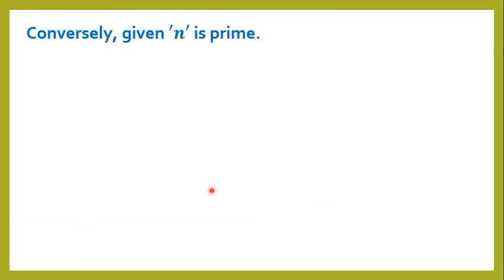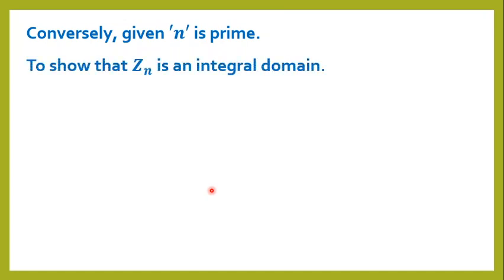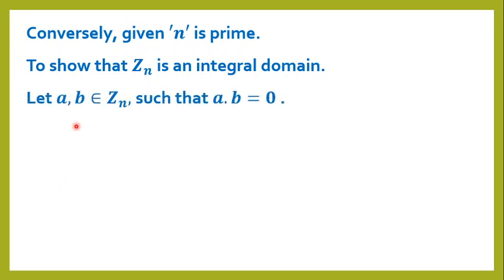Conversely, given n is a prime number, to show that Zn is an integral domain, let a, b be present in Zn such that a into b equals 0. In Zn, multiples of n are zeros. Therefore, this 0 can be written as n into k.